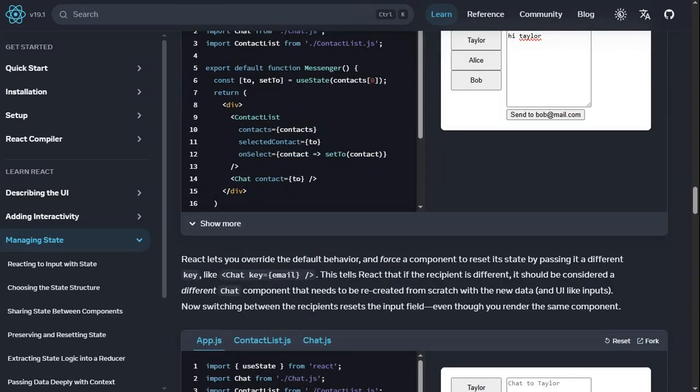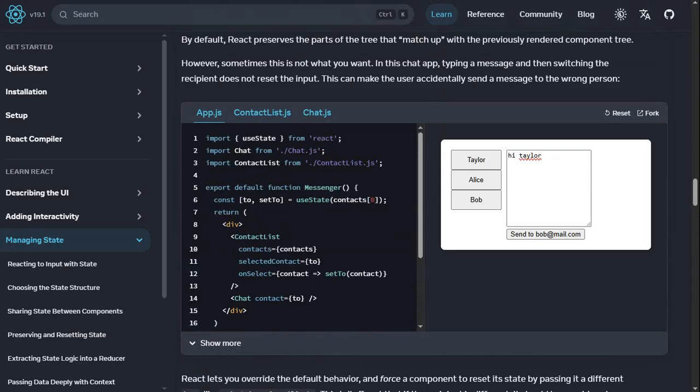React lets you override this default behavior and force a component to reset its state by passing it a different key, like chat key email. This tells React that if the recipient is different, it should be considered a different chat component that needs to be recreated from scratch with the new data and UI like inputs. Now switching between recipients resets the input field even though you render the same component.